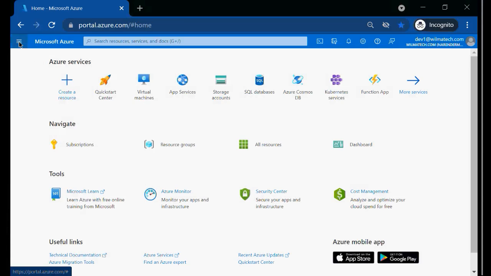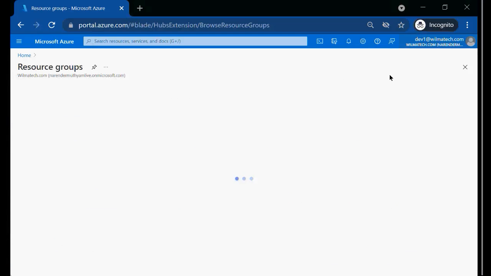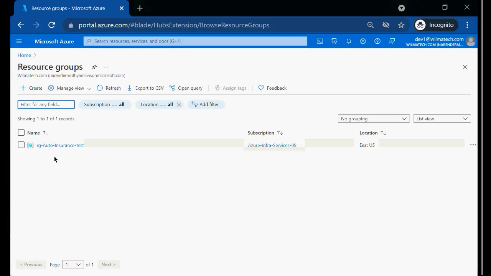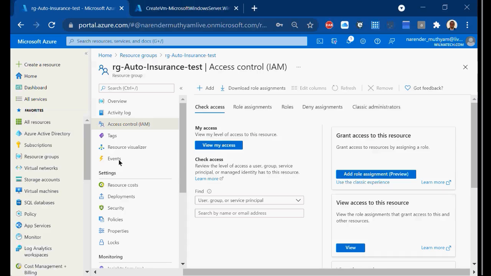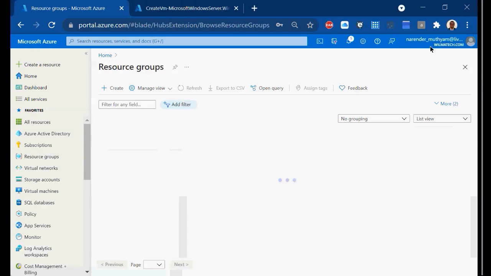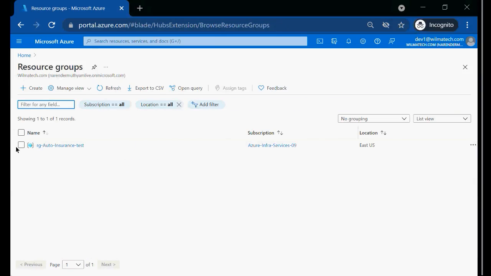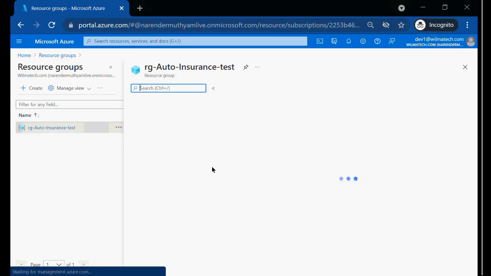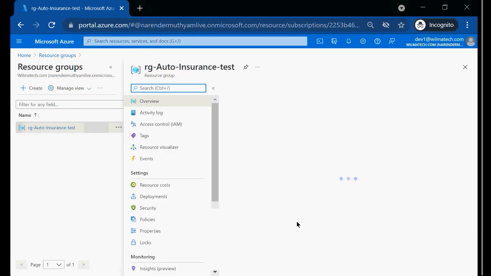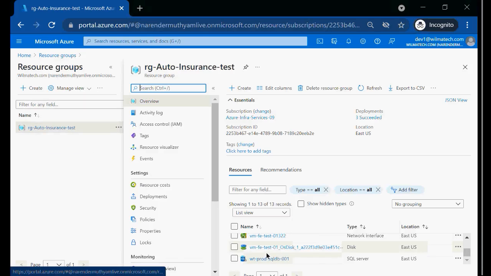And now my developers can see the resources. If he clicks on resource group as a developer, since he has got access only to one resource group, he can see only one resource group, though I have multiple resource groups. If you see here, I'm an owner here, a top level admin rather. I can see all these different resource groups, but as a user he can see only this one because he is authorized to access only one resource group. And once he clicks in here, he can see all the resources.